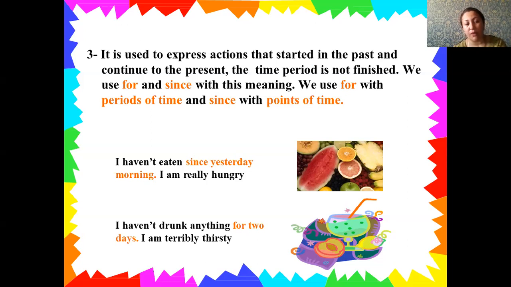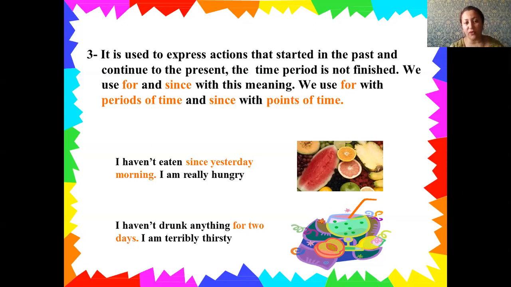What does it mean? It means, "I haven't eaten since yesterday morning. I am really hungry." If you want to use "since" as a signal of present perfect, it should be used only for the beginning of the action.